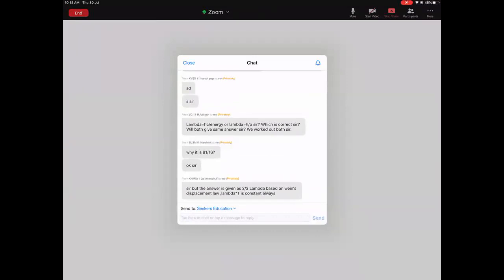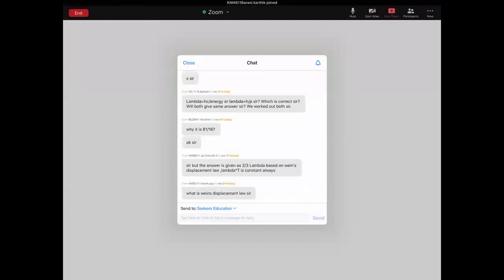Okay, Anirudh, if the answer is given as 2 by 3, it is wrong. They have applied simple ratio proportion. They cannot apply simple ratio proportion. We don't know Wien's displacement law, and we don't need it now. So leave it. Don't worry about it. Go by this answer. When you learn it, you will be able to figure it out.